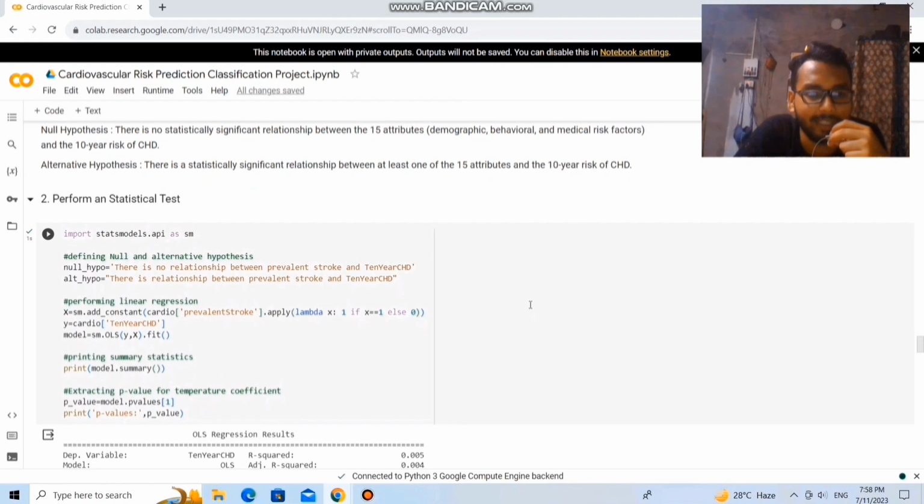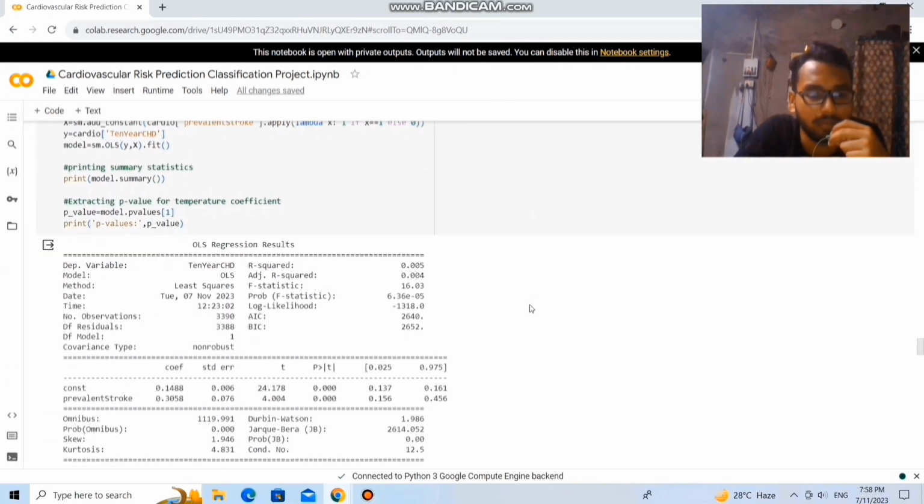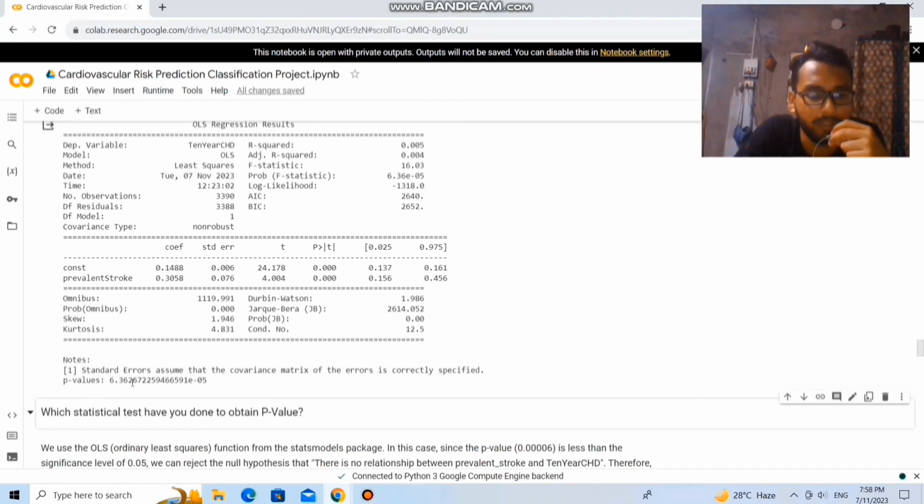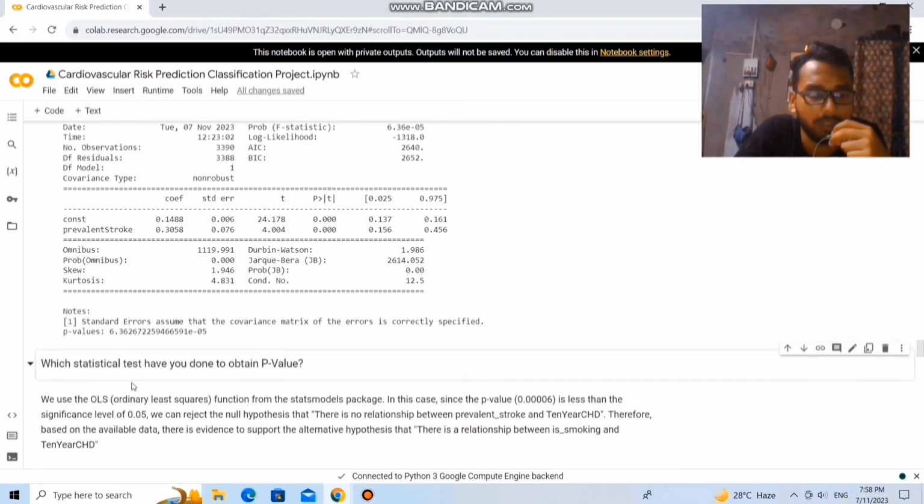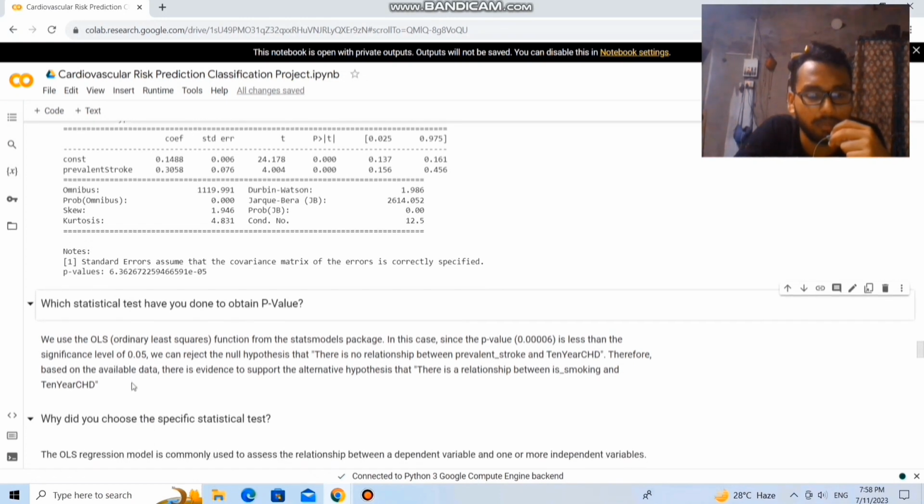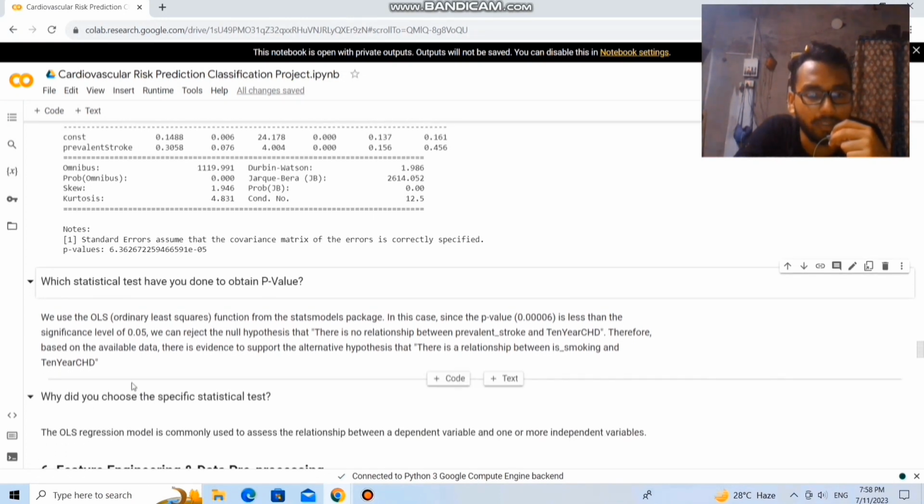So let's perform a statistical test. Here is the statistical test, and here is the p-value. We use the ordinary least squares function from the statsmodels package. In this case the p-value is 0.0006, which is less than the significance level of 0.05.